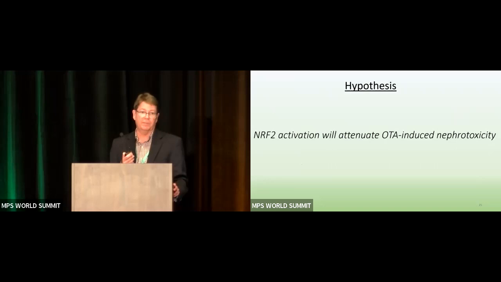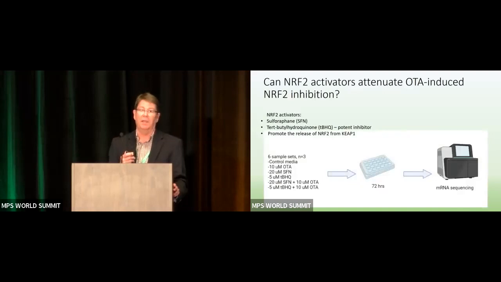So this led us to our next hypothesis, which is NRF2 activation will attenuate OTA-induced nephrotoxicity. And while MPS systems are our bread and butter, sometimes you don't need to use an MPS. One of the things we were talking about in the NCAT session today is use whatever is fit for purpose. So we thought, well, for this first screening process, let's just go ahead and use our same cell source, the primary renal epithelial cells. But in this case, let's go ahead and screen them in 2D first to see what's going on.